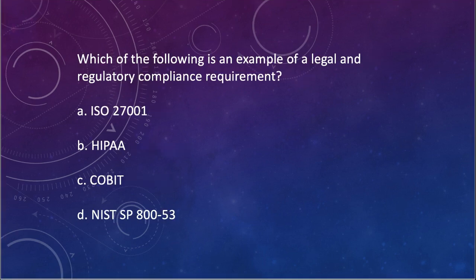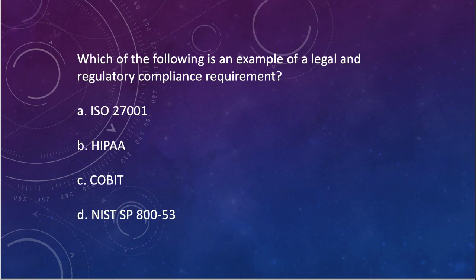Moving on to the next question, which of the following is an example of a legal and regulatory compliance requirement? A. ISO 27001, B. HIPAA, C. COBIT, D. NIST SP 800-53. Answer would be B. HIPAA is an example of a legal and regulatory compliance requirement. Legal and regulatory compliance requirements are laws, regulations, or standards that an organization must comply with.